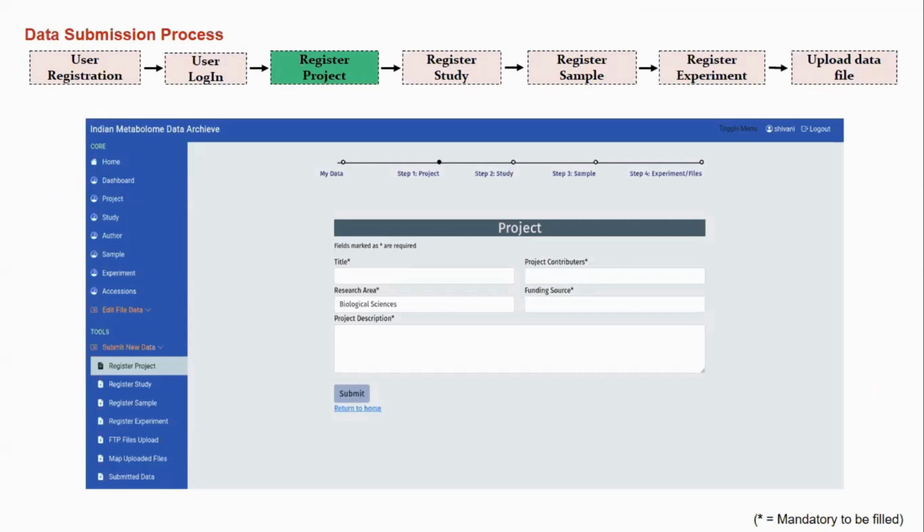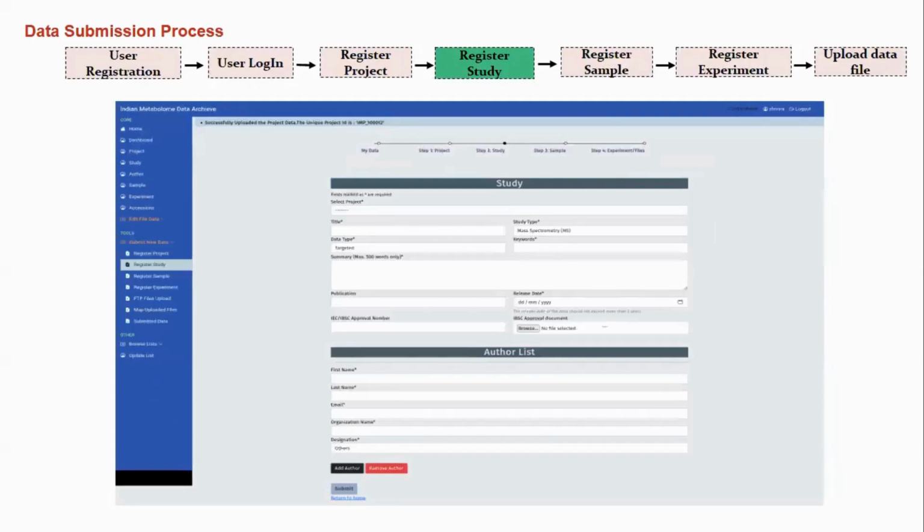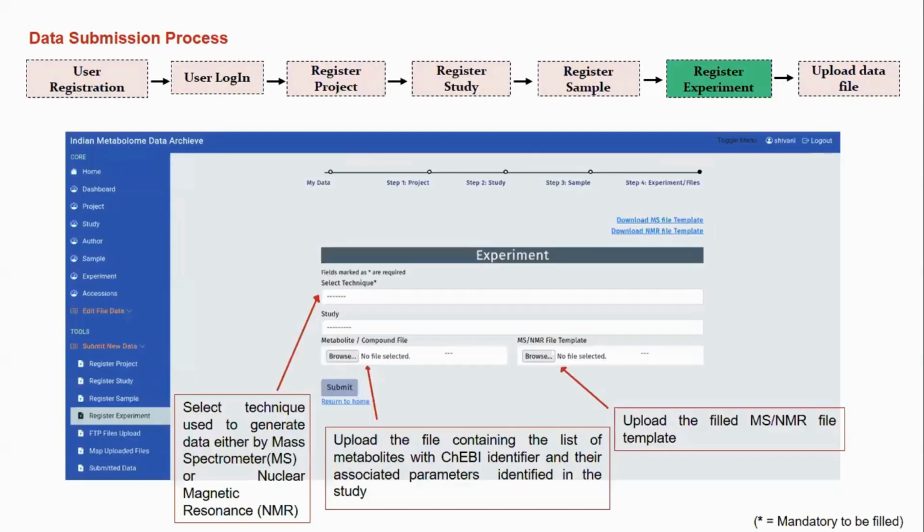So basically, this is the submission process of the Indian Metabolome Data Archive. After registration and login, this is the project registration page, where the user needs to enter all these details: title, project contributors, research area, funding source, and project description. After that, step 2 is study details, where the user needs to add all these study details related to their project and studies, and also mention the data type, that is targeted or untargeted. After the study registration, next is the sample registration, and then the experiment registration.